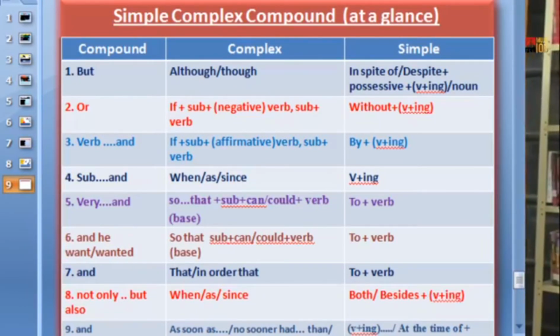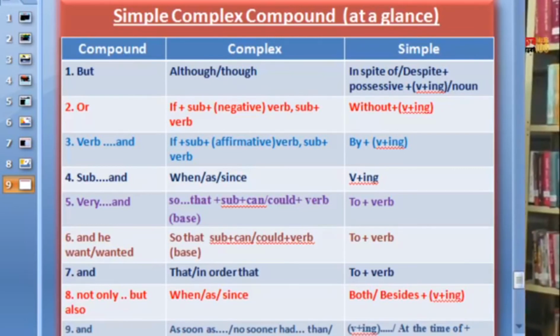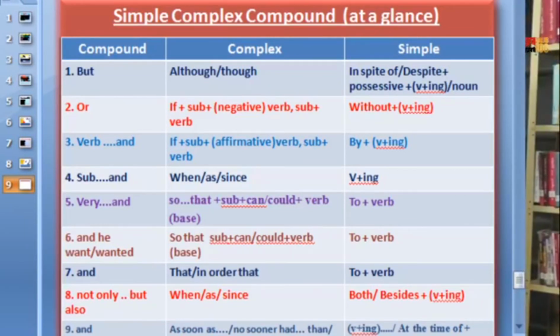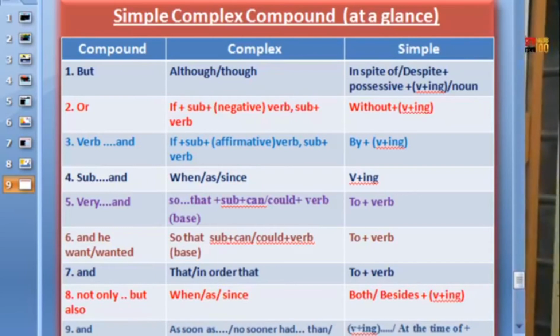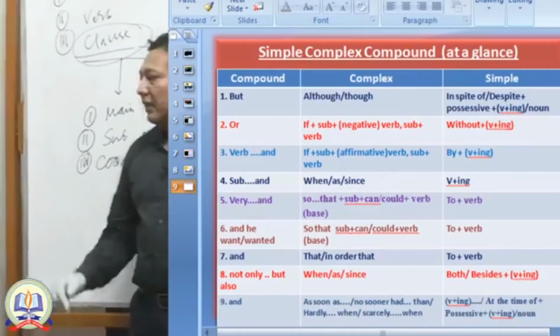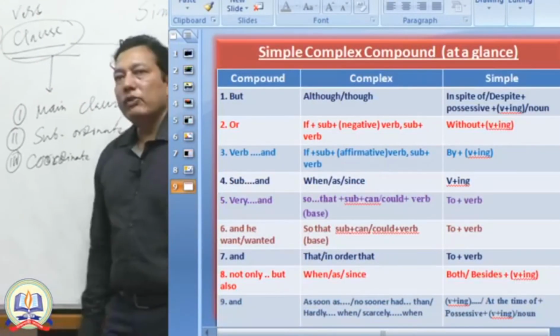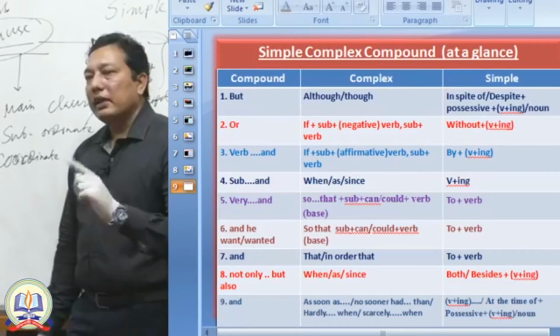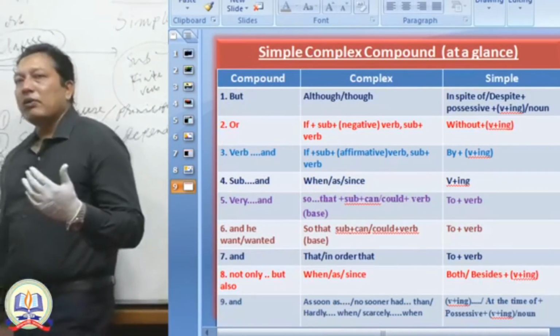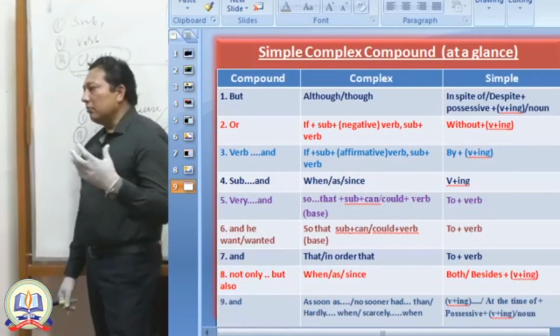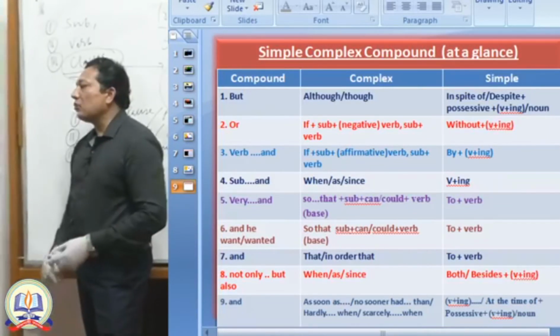That means if you notice any compound sentence with but, of course you have to make that compound into complex by adding the subordinate conjunction although. That means by using although you can make complex from compound if the compound is added with but, that means the coordinating conjunction but.